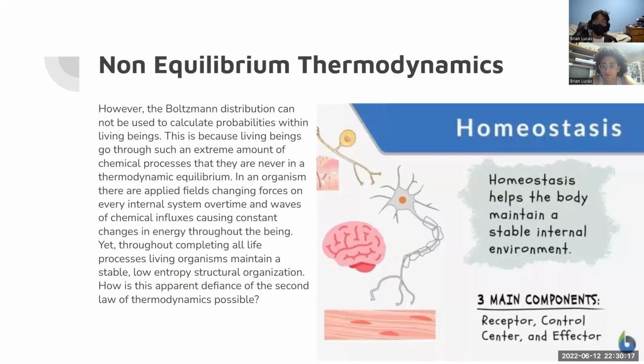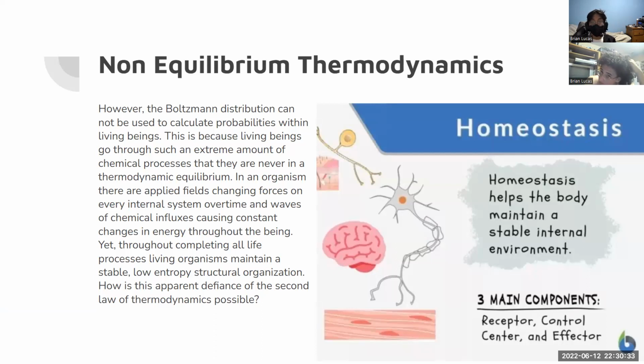So finally, we get to the topic that we were learning today, which is non-equilibrium thermodynamics, but a tongue twister. However, the Boltzmann distribution can't be used to calculate probabilities within living beings.